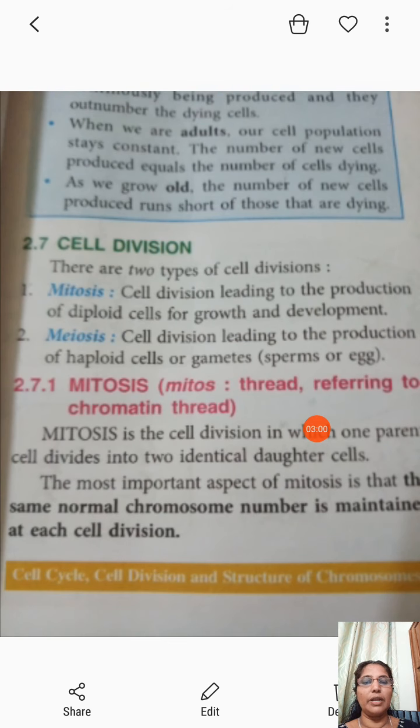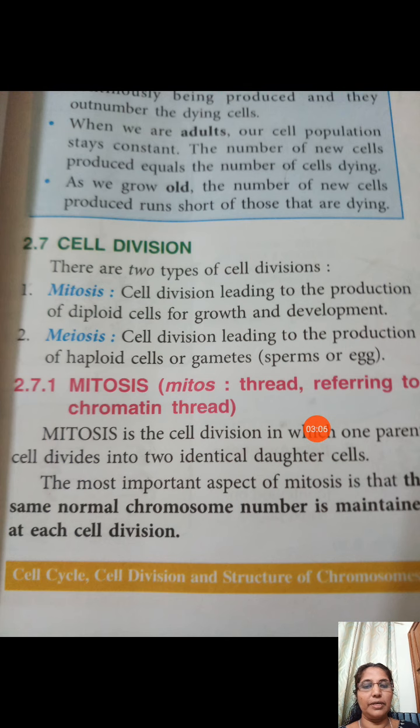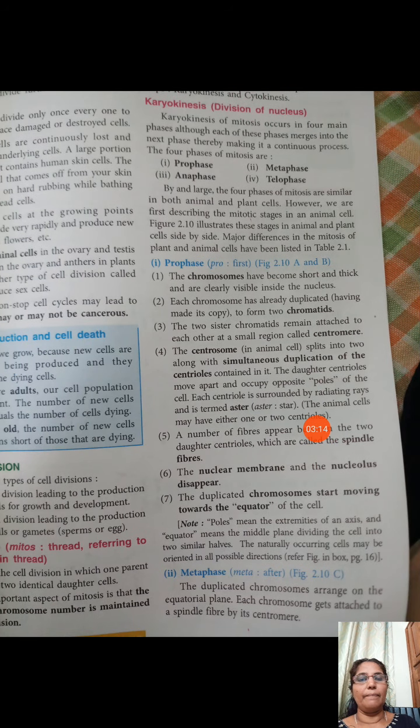Then in this chapter we have to learn about mitosis in detail. For your examination, you have to learn about mitosis in detail. In mitosis, for the division of the cell, there are two processes.